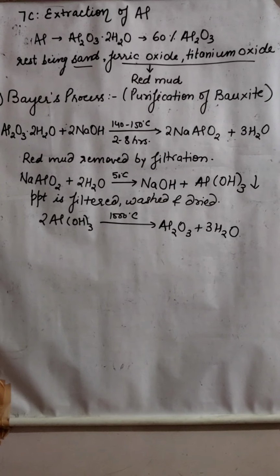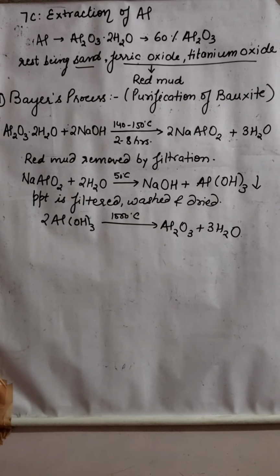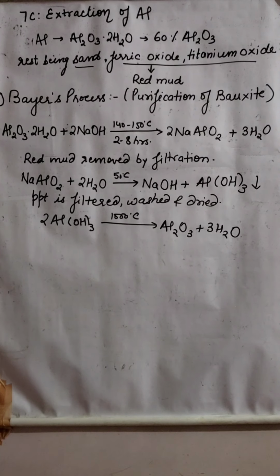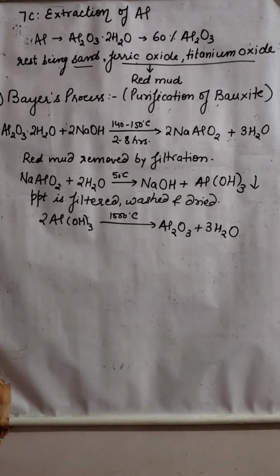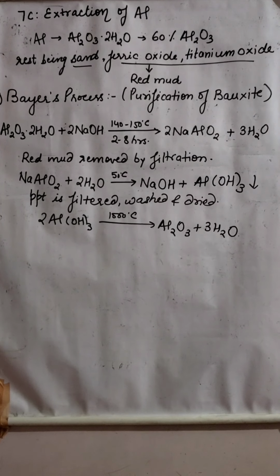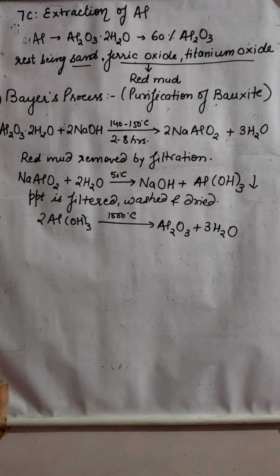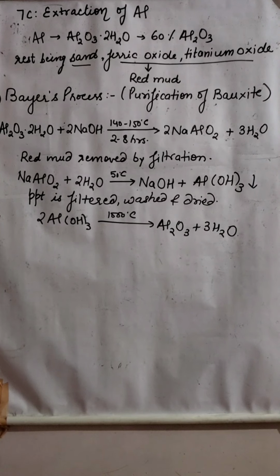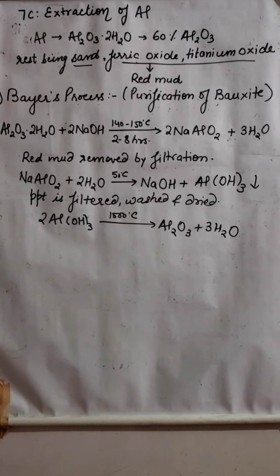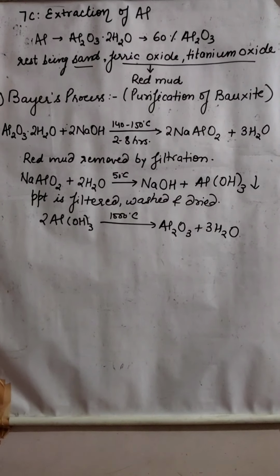Now for the extraction of aluminium, we have to remove these impurities, then only we can find pure aluminium oxide. Then from that aluminium oxide we can extract aluminium. So the first process for the extraction of aluminium is Bayer's process, which is purification of bauxite.